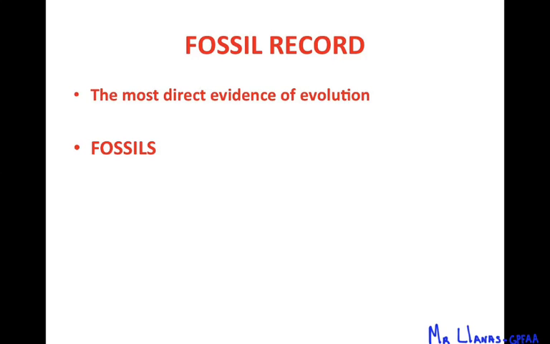Now, the first evidence we're going to look at is going to be fossil records. And we know that fossil records are the most direct evidence of evolution. And that's because we can look at structures of an organism and actually compare those structures and see how similar they are, okay? So you look at the structures, you see how similar they are, and you can kind of see the changes over time, okay?